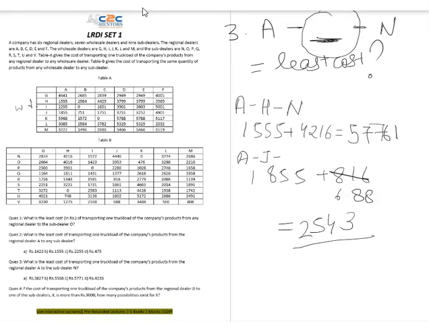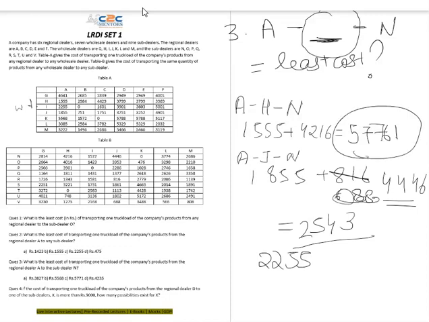A to J, right? Then I'll go to the third one. The third one is 2255. But I need to calculate between J and N only, right? So the J and N transaction is taking place at 4000. So I will add here 4446, right? But definitely it will be more than this, so I will consider this case, 2255.